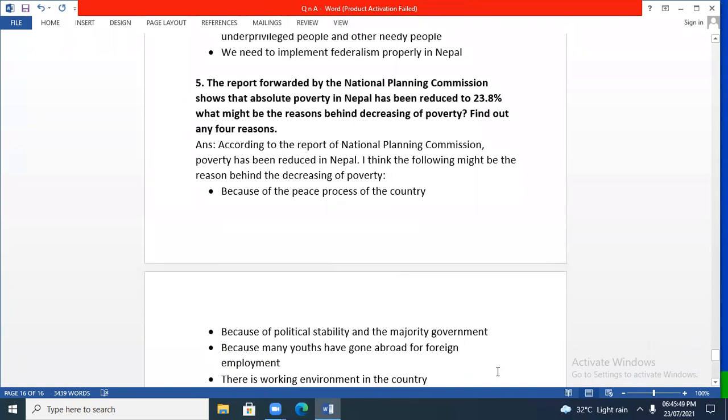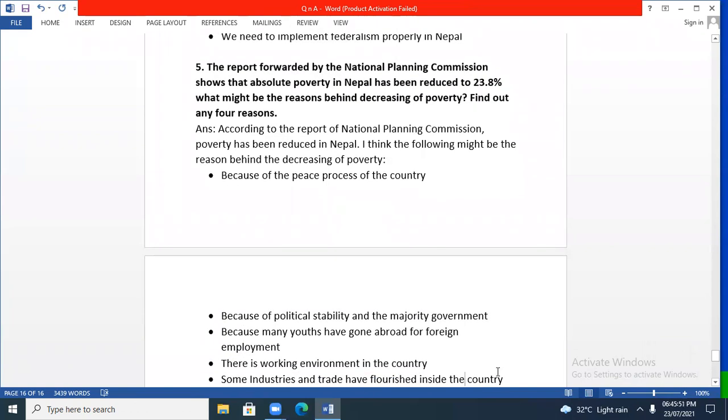Question number 5. The report forwarded by National Planning Commission shows that absolute poverty in Nepal has been reduced to 23.8%. What might be the reasons behind decreasing of poverty? Find out any 4 reasons. And the answer is, according to the report of National Planning Commission, poverty has been reduced in Nepal. I think the following might be the reasons behind the decreasing of poverty.